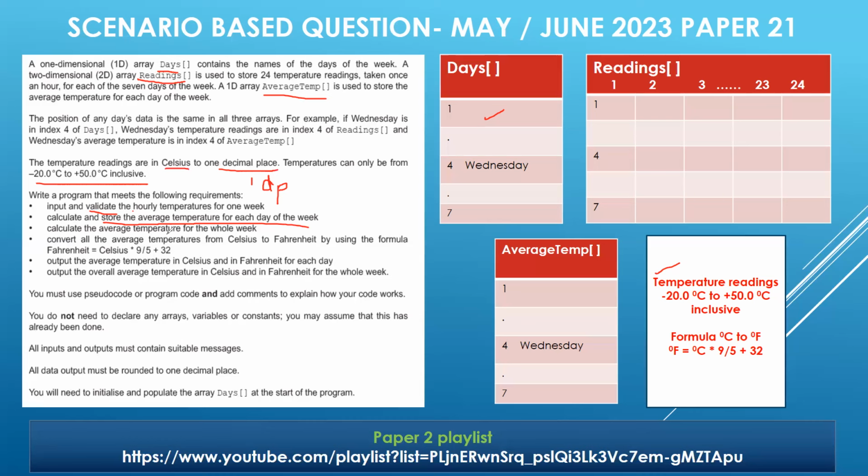Maybe a particular day is too hot or too cold, and on the contrary, the average temperature for the week may be a little bit different. So what we are supposed to do is, once the week is over, the average temperature for the whole week is supposed to be calculated as well. Yes, exactly. By the way, do we need an array for the average temperature for the week also?